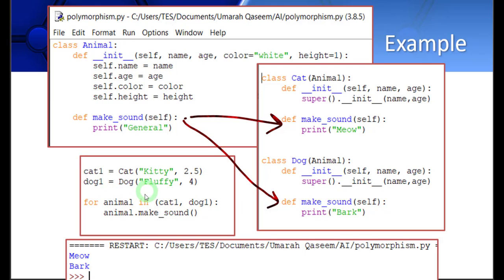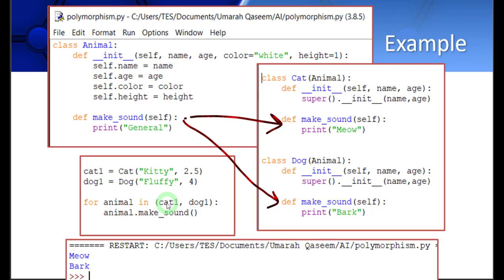Now in the main body of my program, I've made 2 objects, cat1 and dog1, of the classes cat and dog, and I've passed several parameters here. Now for that objective of polymorphism, that we want the correct function to be run, I've made this for loop here. So this is my array. I've directly written cat1 and dog1 here, and you can put them both in one place. So this is the beauty of Python. You can't do something like this in C++ in such an easy manner, right? So I have made an array of two different classes. So it's a compound array, right?